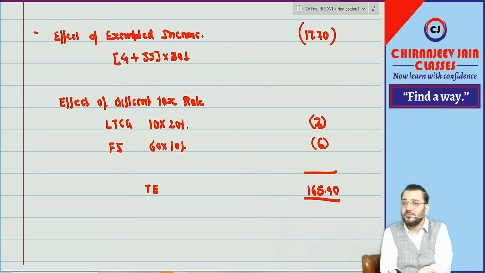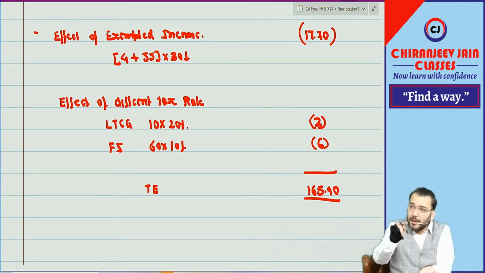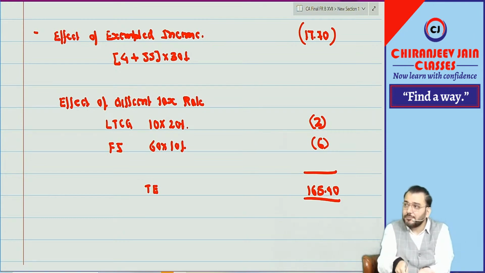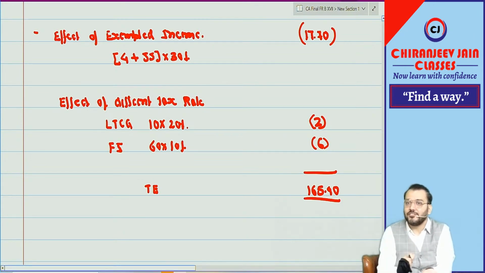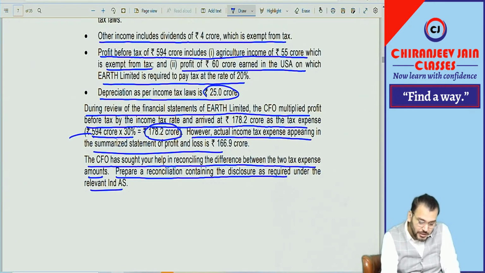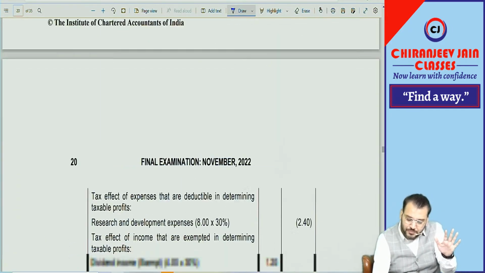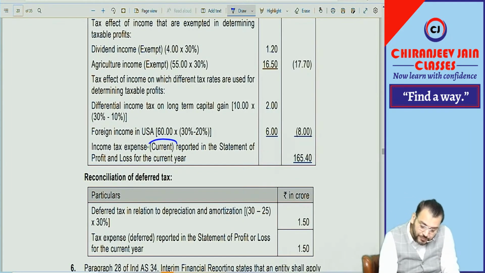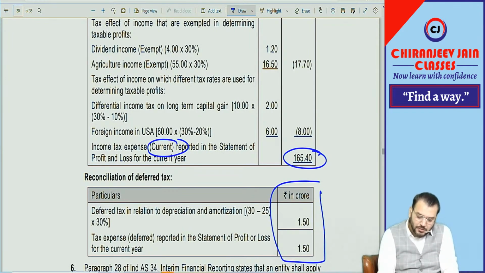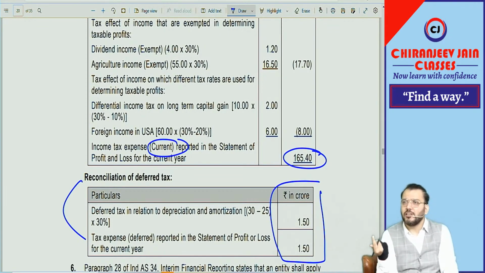Now this is only reconciliation. We reconcile applicable tax with what? Tax expense. We never reconcile with current tax. We never reconcile with current tax. But look what they have done. They don't know anything. In the solution also, the same thing they have done. They have done reconciliation with current tax. They are saying this is current tax, and for deferred tax they are doing it separately. Why? This is nonsense. Reconciliation of deferred tax. What is reconciliation of deferred tax? Are you getting? This is nonsense.